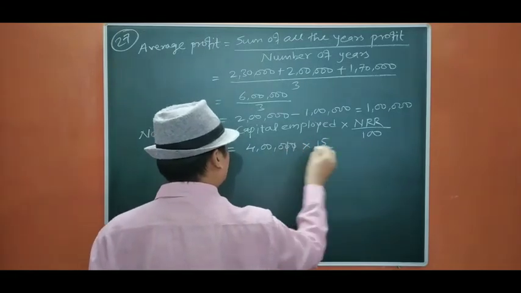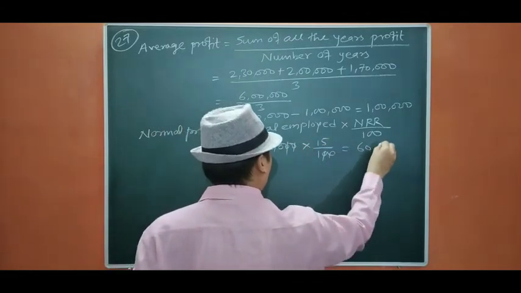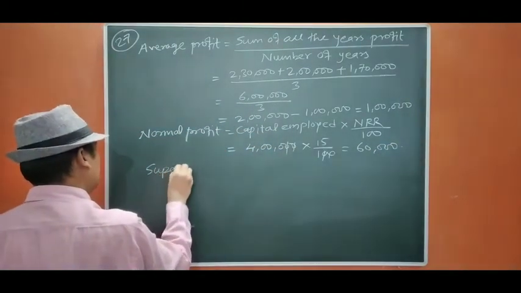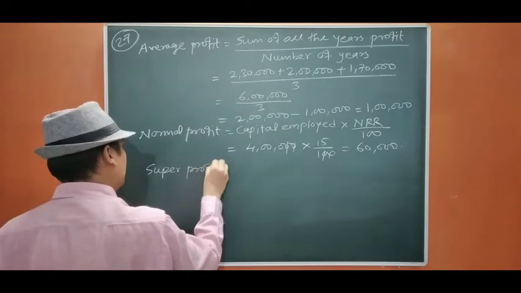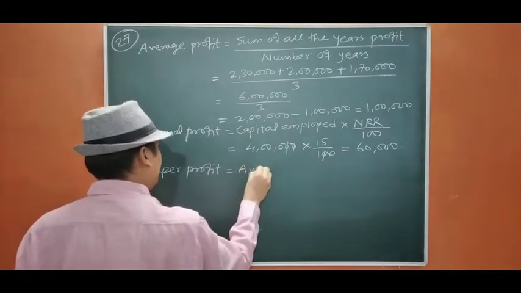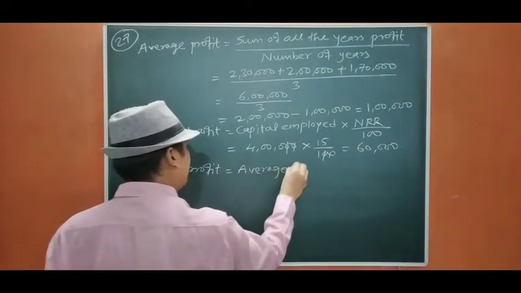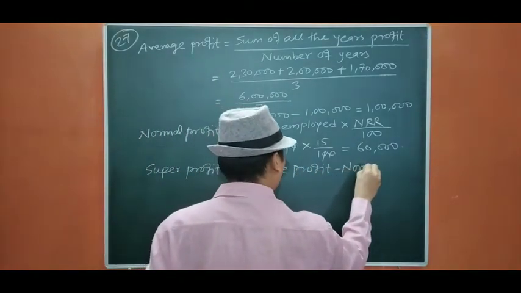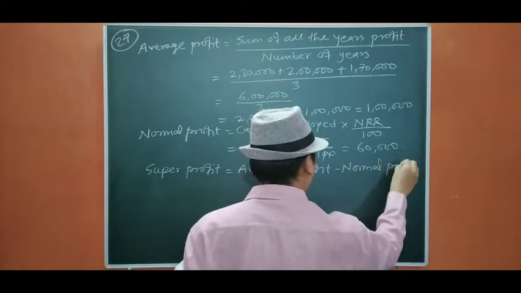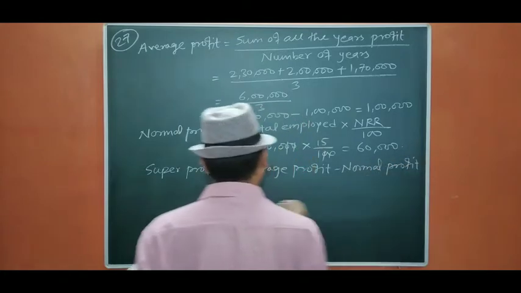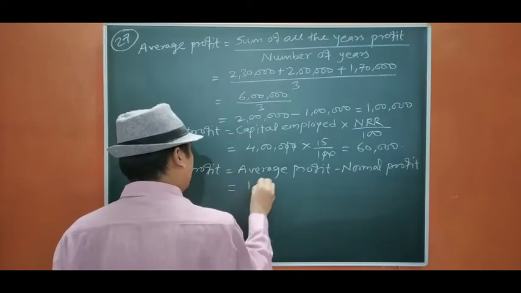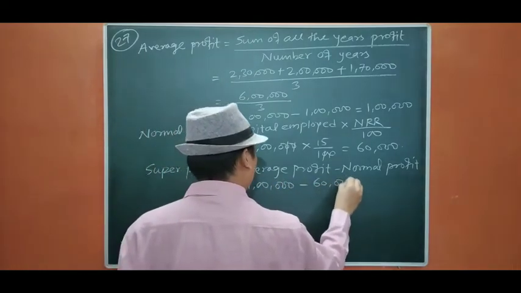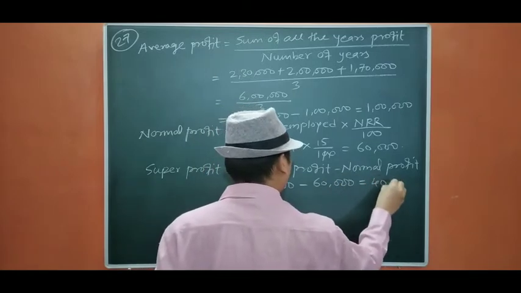So it will be 60,000. Now, super profit equals average profit minus normal profit. This is 1 lakh, this is 60,000. That will be equals 40,000.